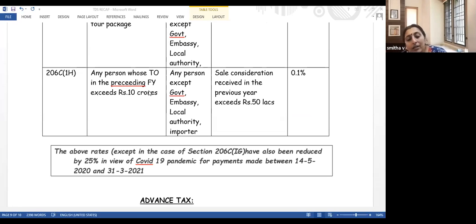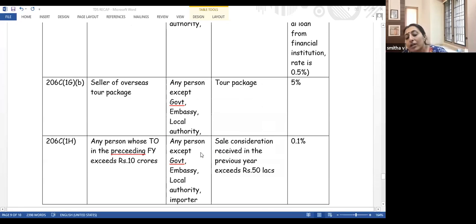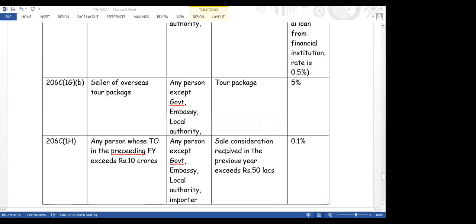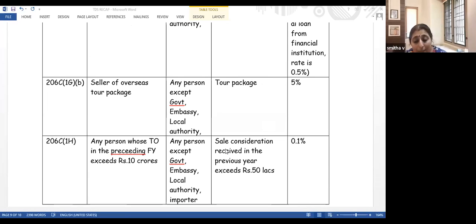They are selling goods to any person, but not government, embassy, local authority or importer. Then they are selling goods for an amount of more than 50 lakhs. Mr. A in Calicut is purchasing goods for 50 lakhs or more.